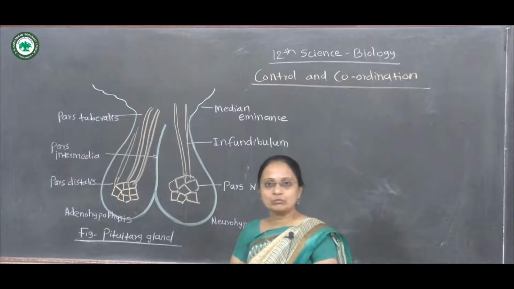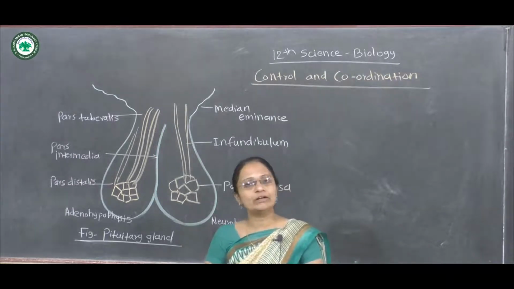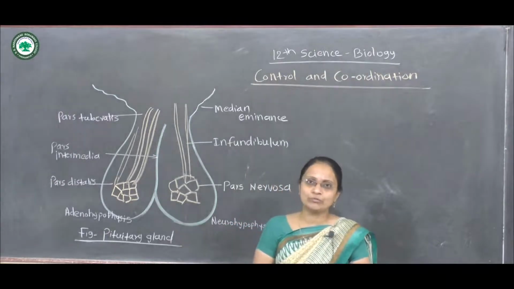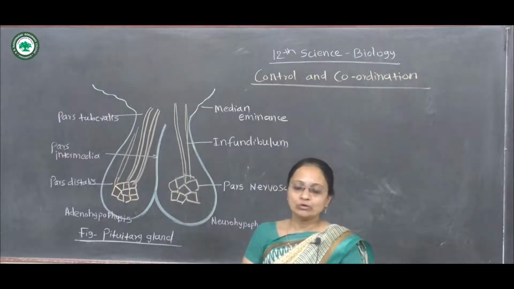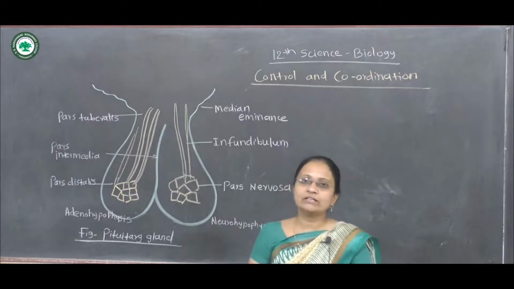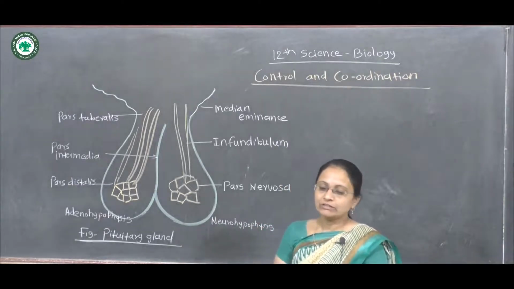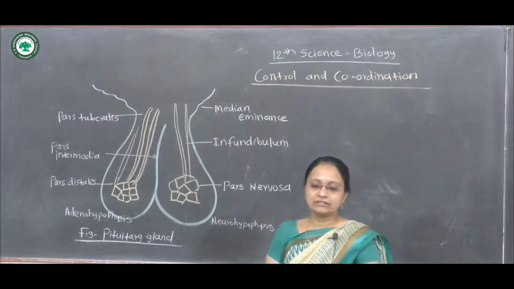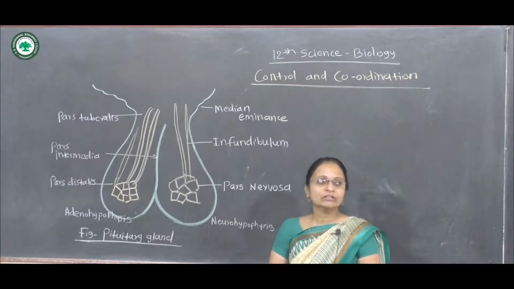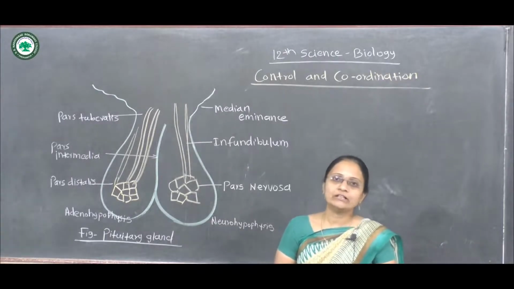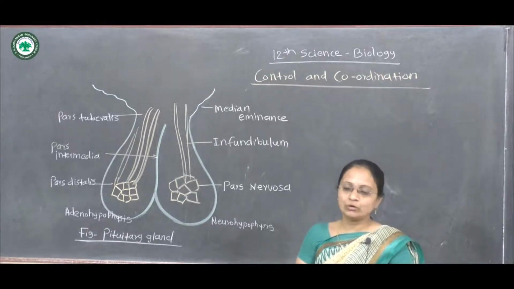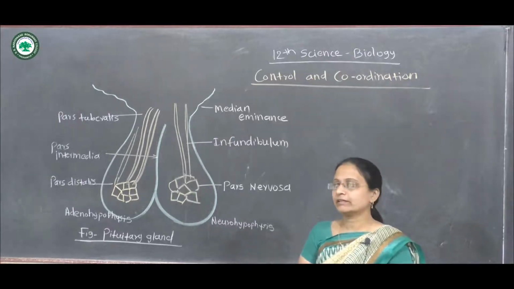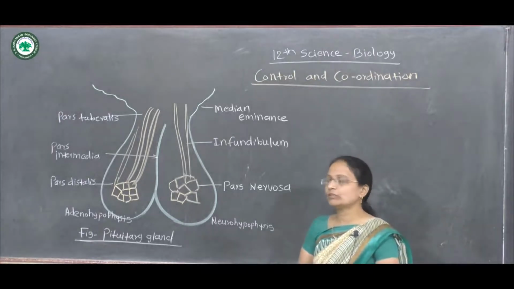Now which hormones are synthesized with the help of the adenohypophysis and neurohypophysis? The adenohypophysis secretes the somatotrophic hormone, which we call the growth hormone, and second, it synthesizes the thyroid stimulating hormone that controls all the activities of the thyroid gland. It secretes the adrenocorticotropic hormone, which acts on the adrenal gland related to the kidney.